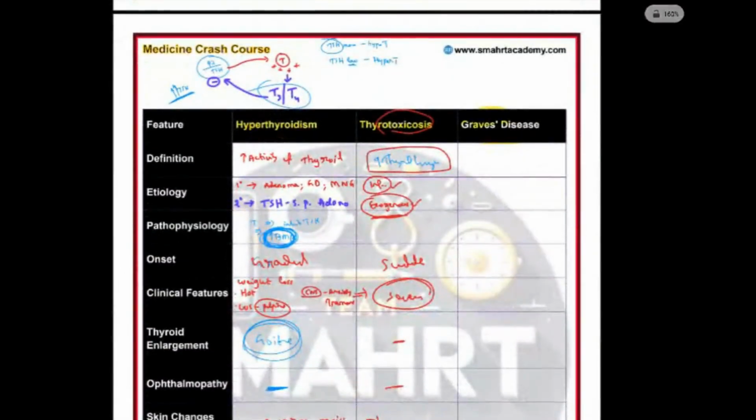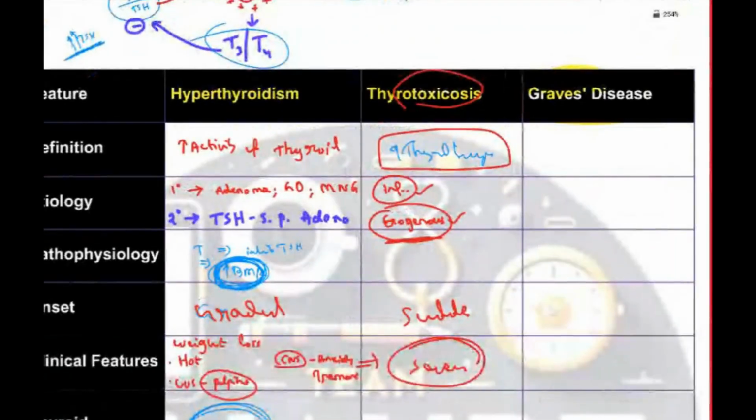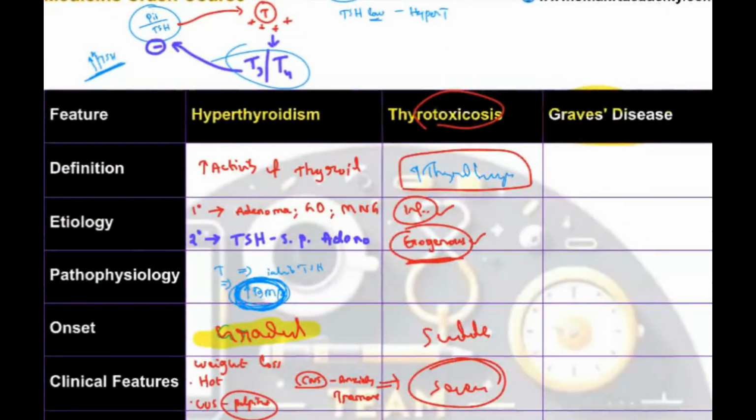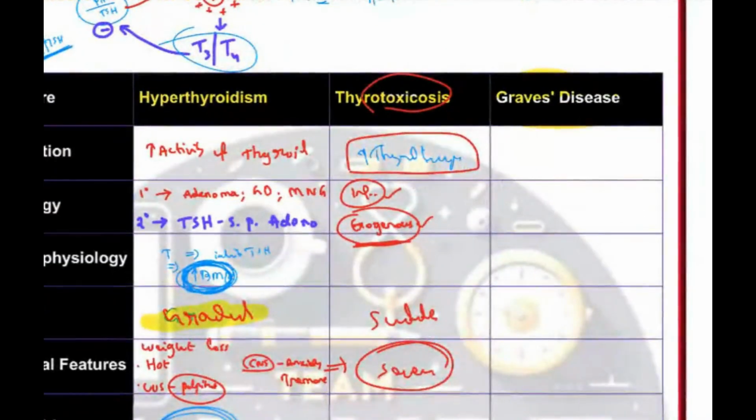I'll repeat again. Hyperthyroidism is simply more activity of the thyroid gland, and it has gradual onset. Gradual onset is hyperthyroidism. Sudden onset is thyrotoxicosis.